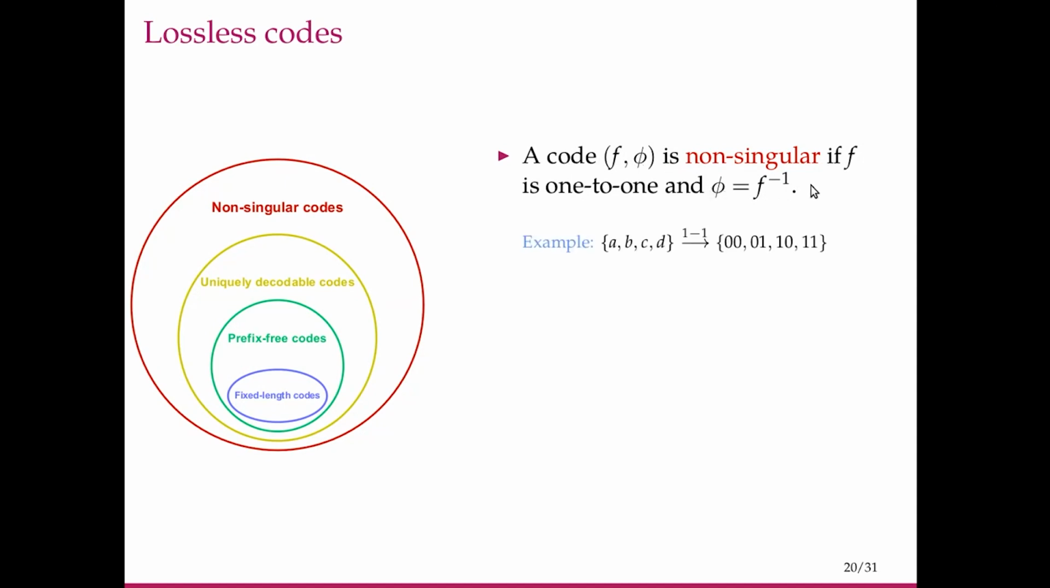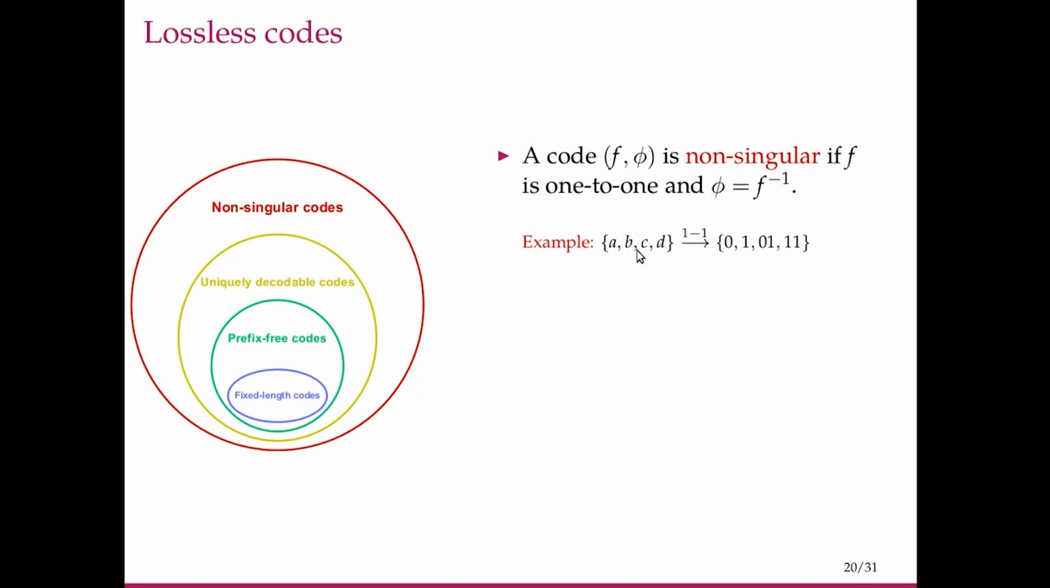Let us look at an example. Say this source alphabet A, B, C, D is mapped in a 1-to-1 fashion to these code words. Since there are 4 of them here and there are 4 of them here, we can actually recover A, B, C, D with no error. So this code is non-singular. Another example is A, B, C, D being mapped to 0, 1, 01, 11. Notice that the lengths of the code words are different here. But again, these are all distinct, and if we do a distinct mapping, we can again recover all of them.